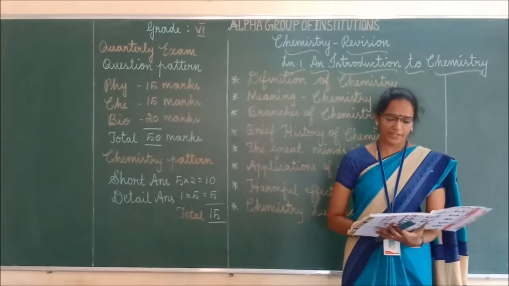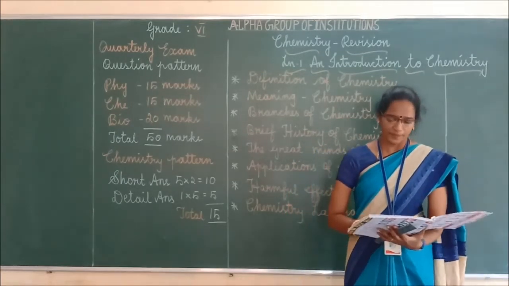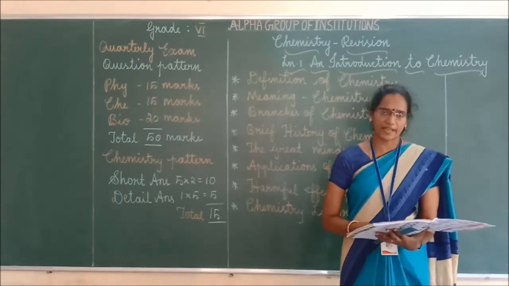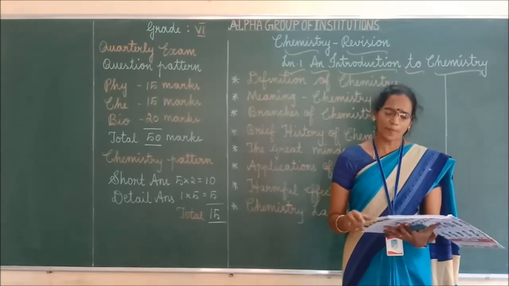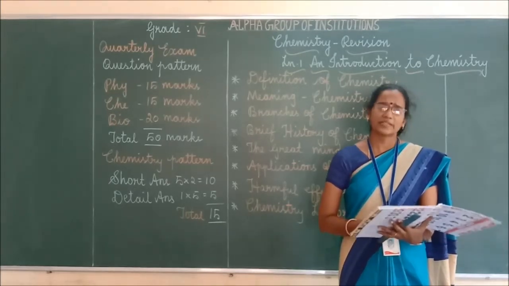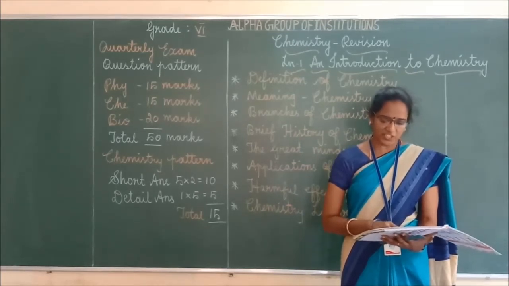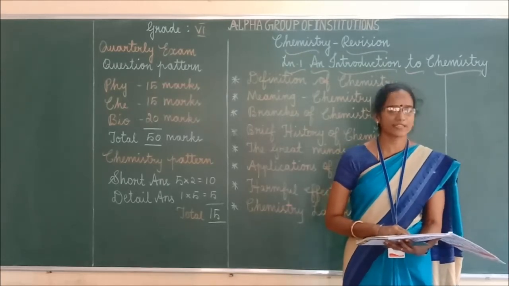So next question, meaning of chemistry. What is meant by chemistry? The branch of science, that is, chemistry is the branch of science concerned with the substance of which matter is composed, the investigation of their properties and reactions and the use of such reactions to form new substances.